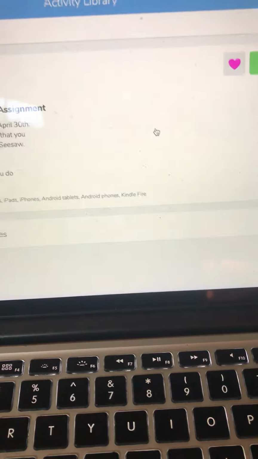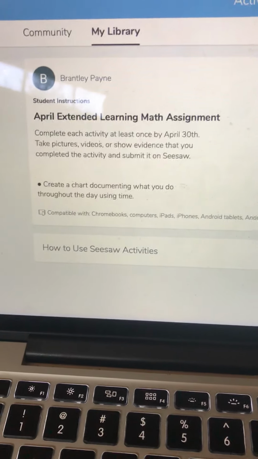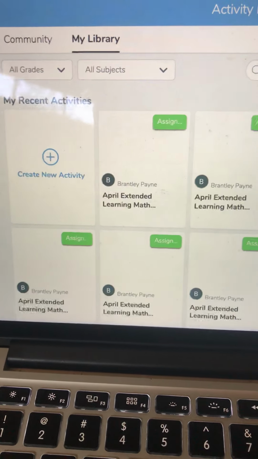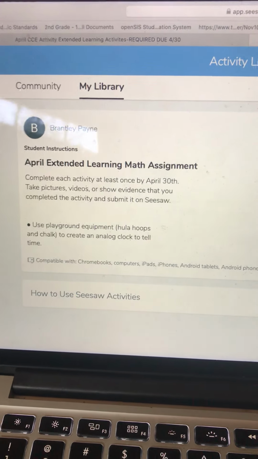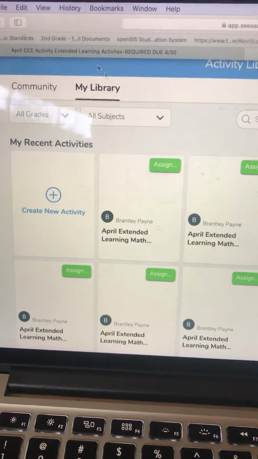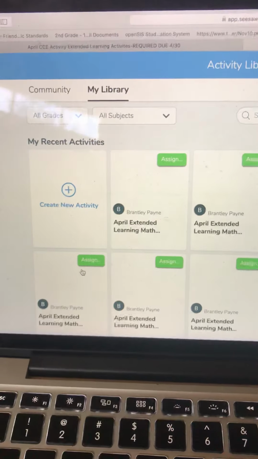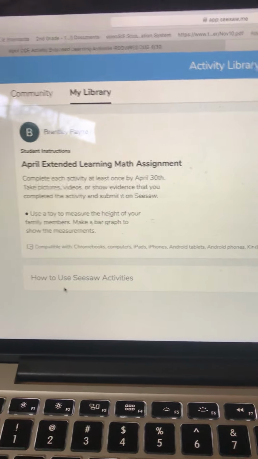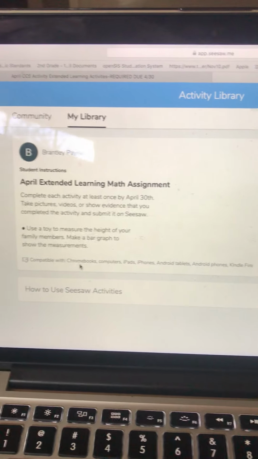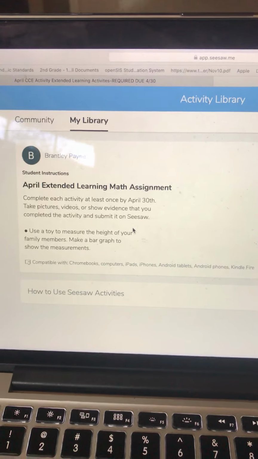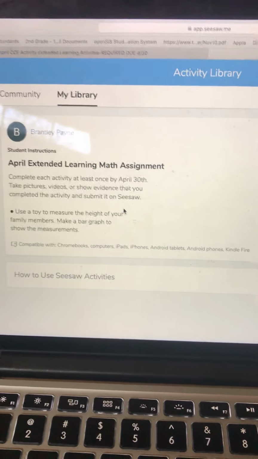But there are 7 of them total, and all of these assignments match the math, the 7 choices from the assignment sheet on the required side. So these are required to upload to Seesaw. But these assignments are the only thing that you should be putting on Seesaw. Everything else that I'm grading should be put on Canvas.